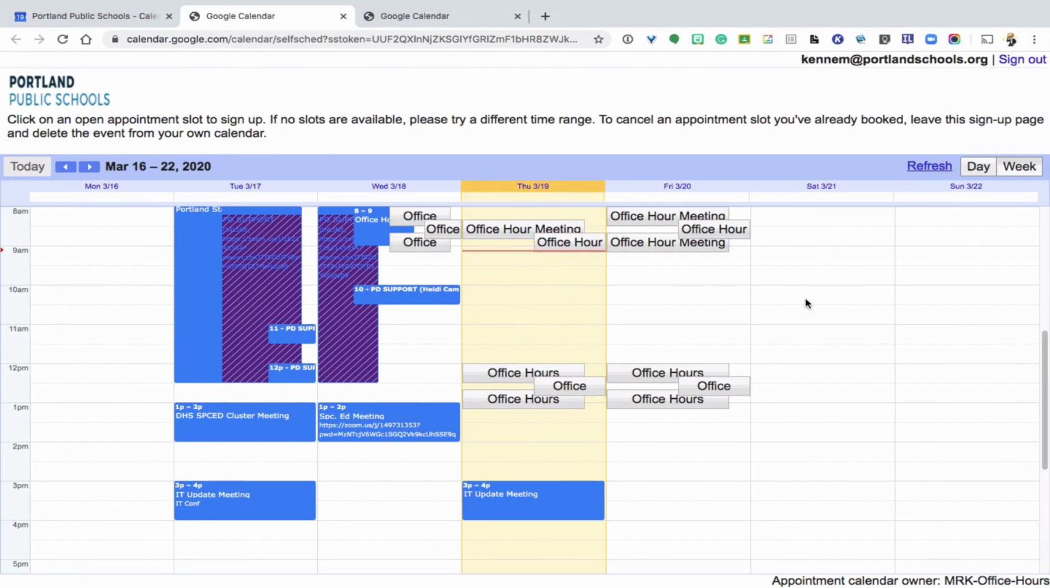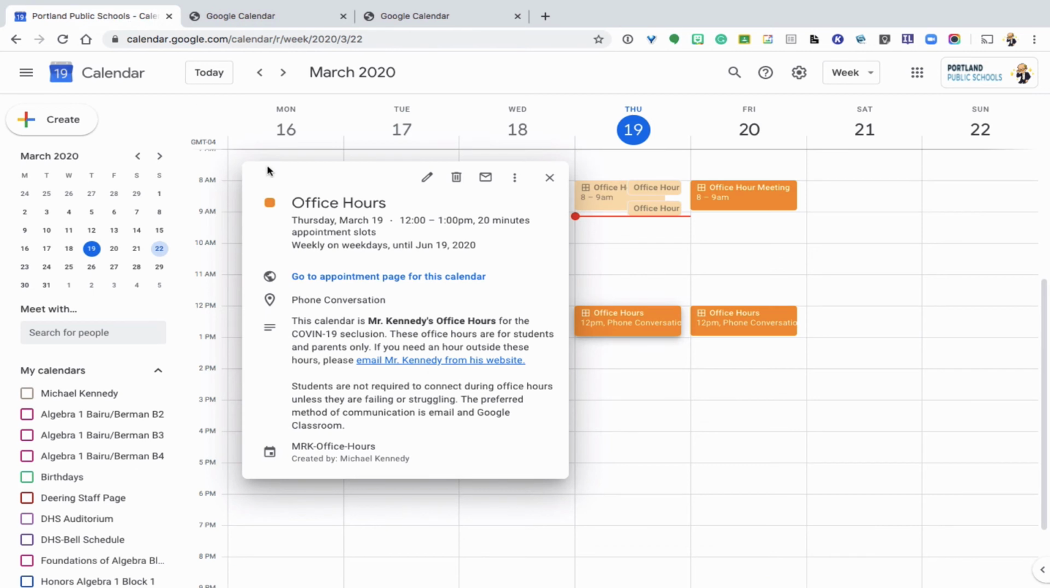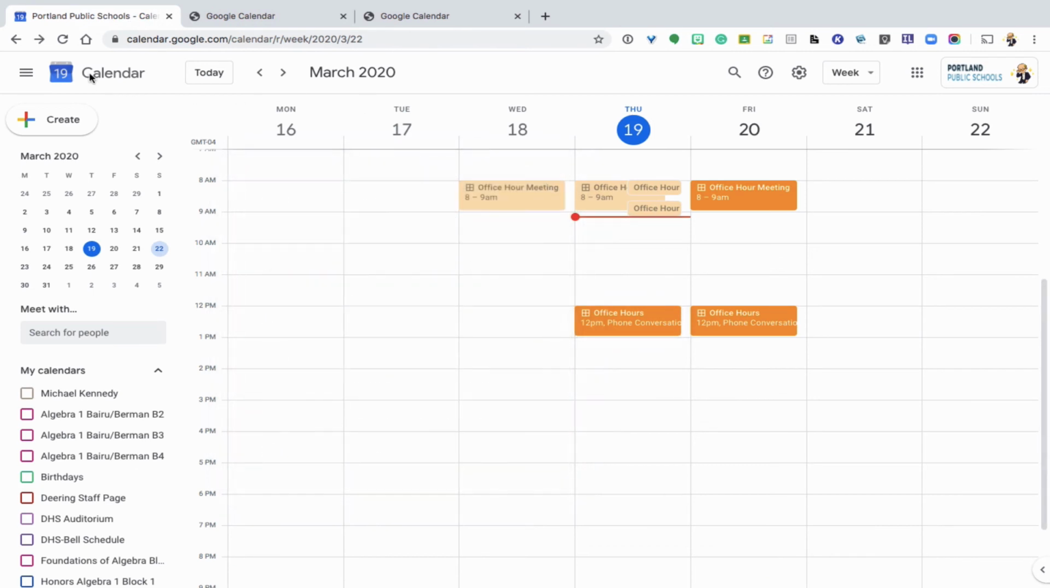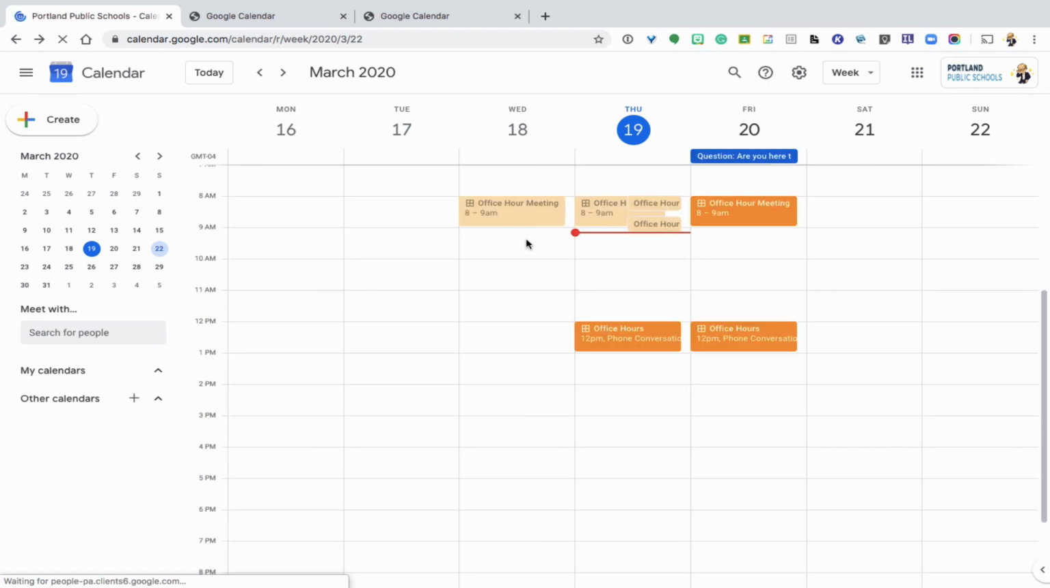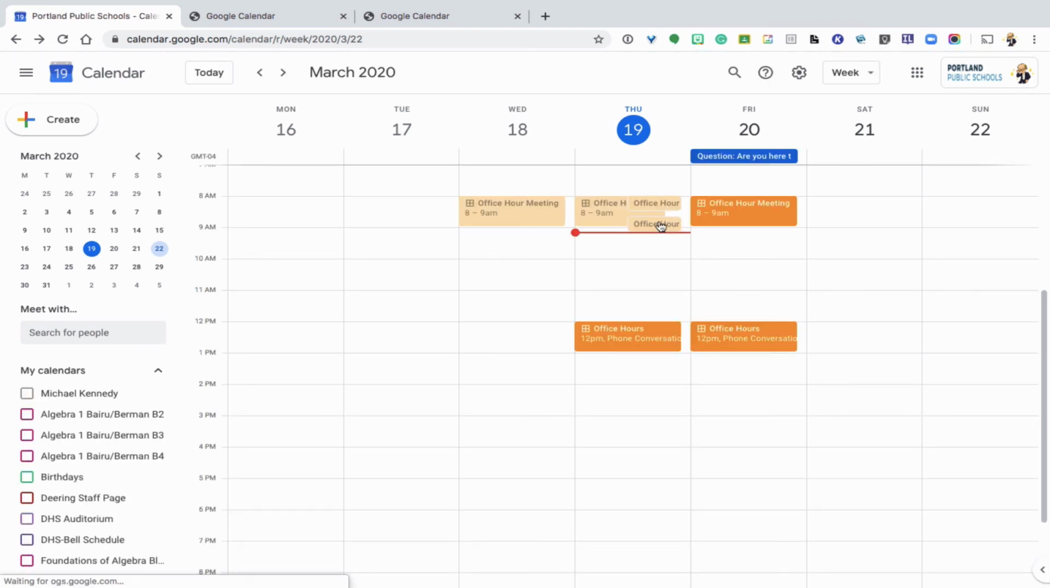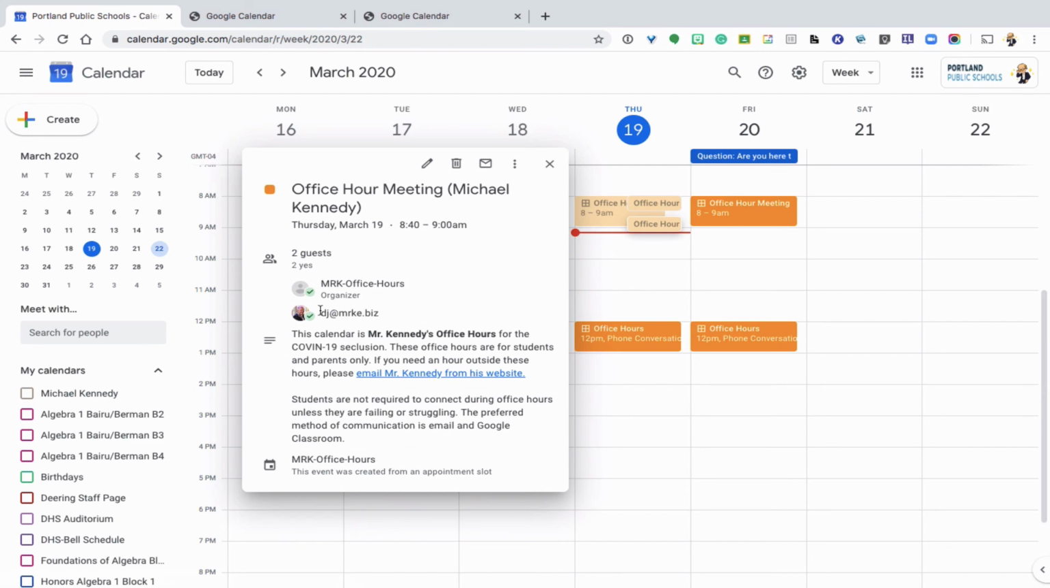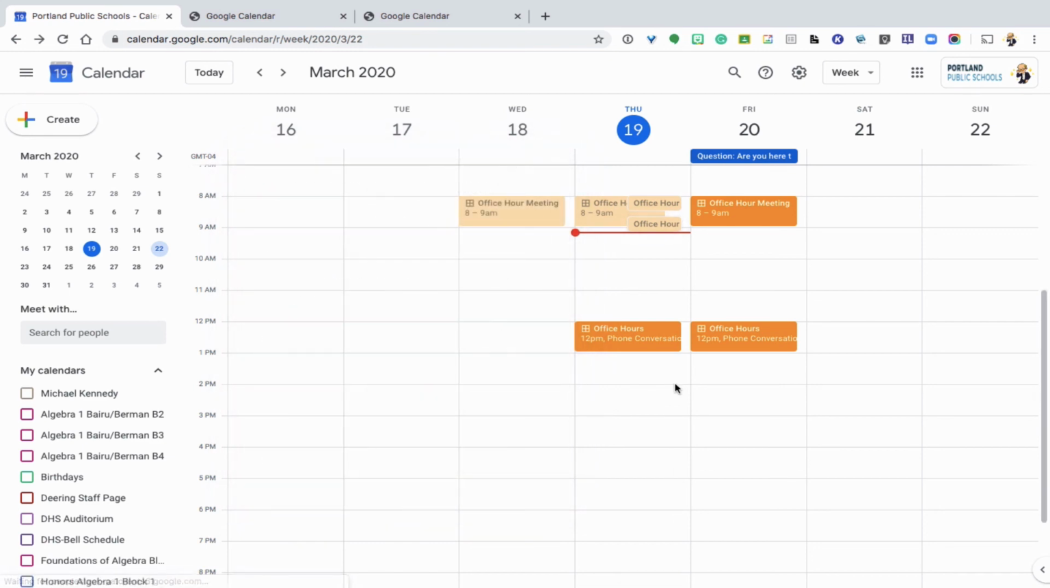So if I come back here to my office hours, and I refresh the page, you'll see that that is gone now. What happened to it? If I go into my calendar and I refresh the calendar, there it is. You can see that these are booked, and they're booked with that DJ name. Okay, I do hope this helps.